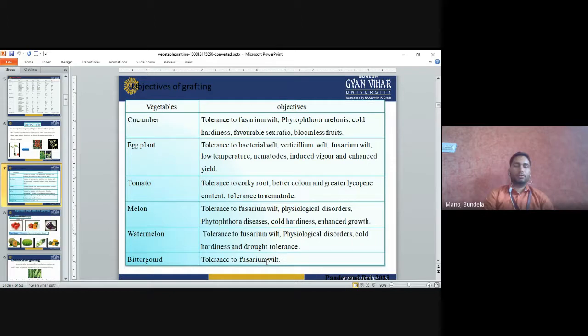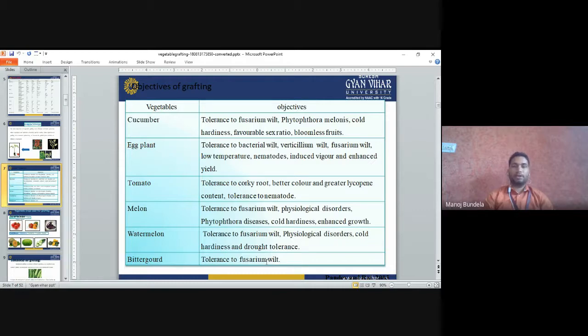Objective of grafting. There are different objectives of grafting in different vegetable crops. First, in cucumber. What is the objective of grafting in cucumber? Cucumber gains tolerance to fusarium wilt, Phytophthora melons, cold hardiness, favorable sex ratio, and blossom-less fruits. So these are the main objectives. If you develop the grafted cucumber, it is tolerant to fusarium wilt, Phytophthora melons, cold hardiness, and has a favorable sex ratio.